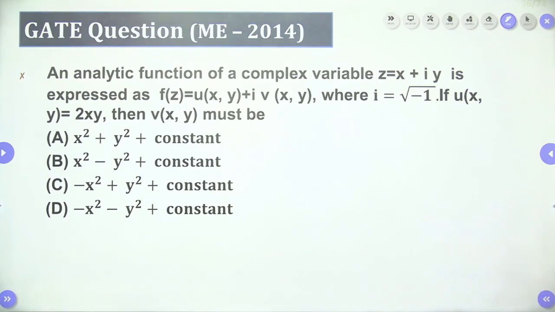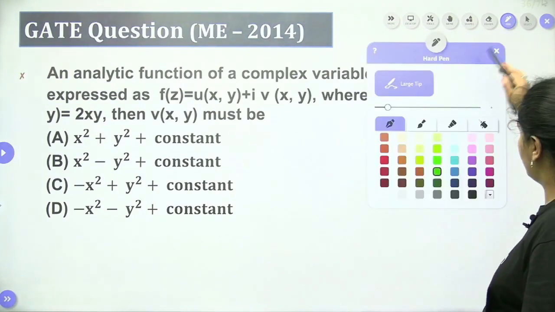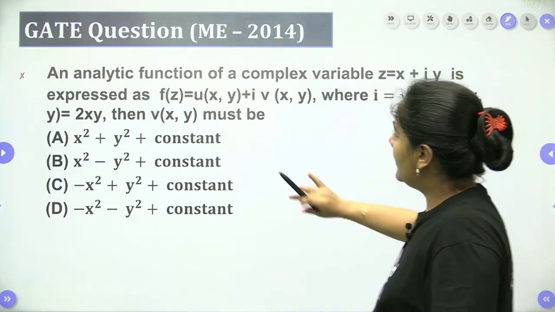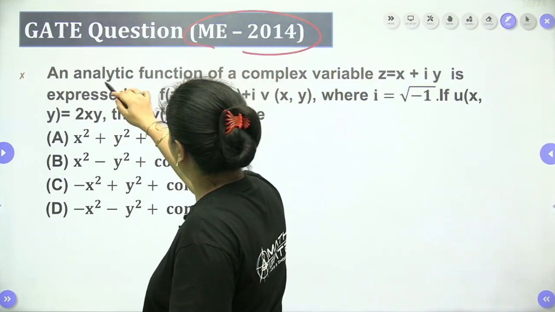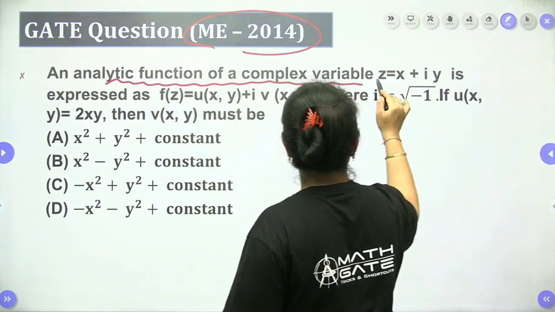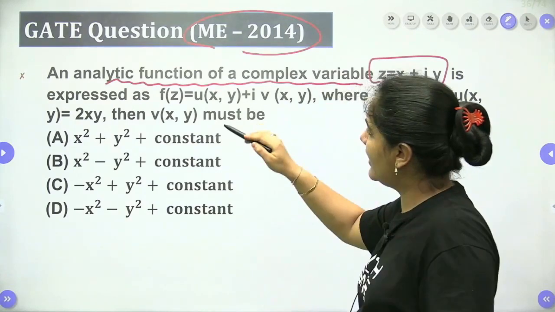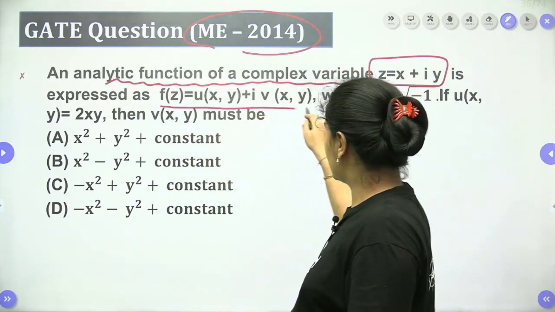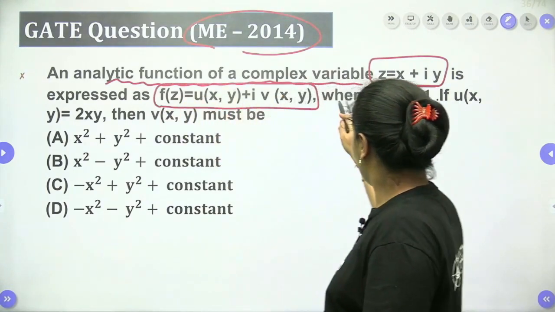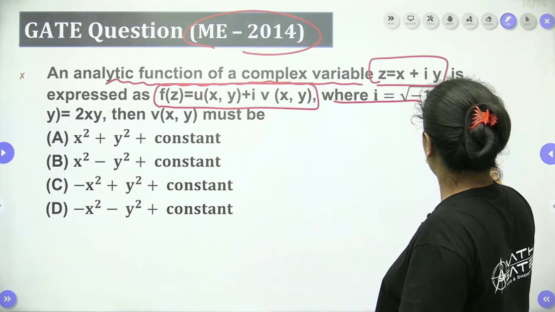So let me show you those GATE problems. Mechanical 2014 question: an analytical function of a complex variable z equals x plus iota y is expressed as f(z) equals u plus iota v, where iota is equal to root minus 1.